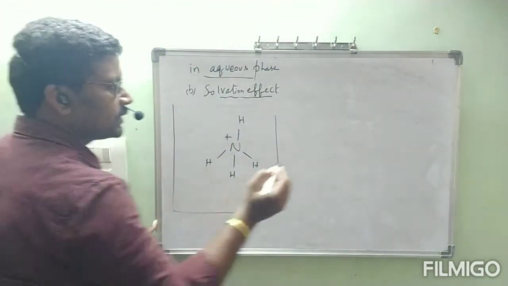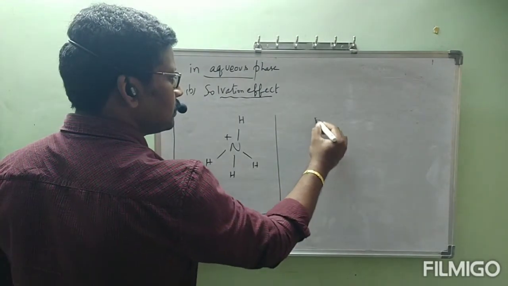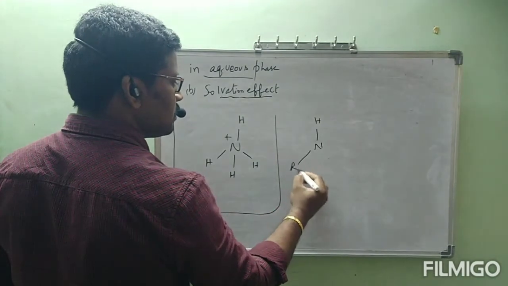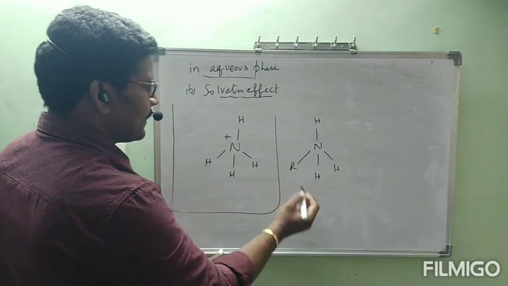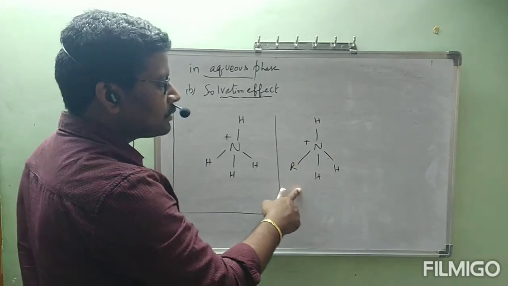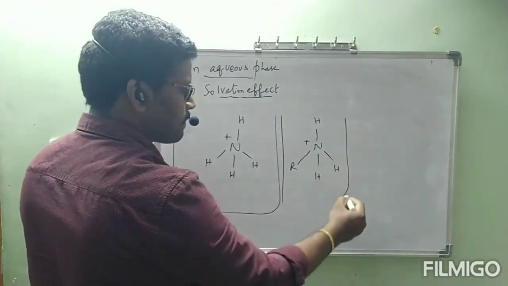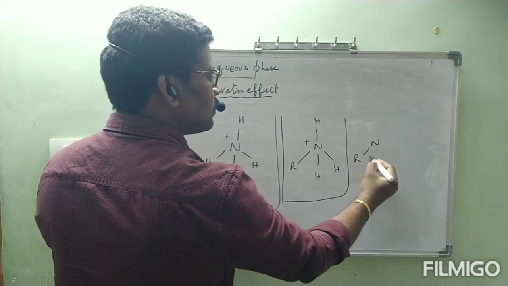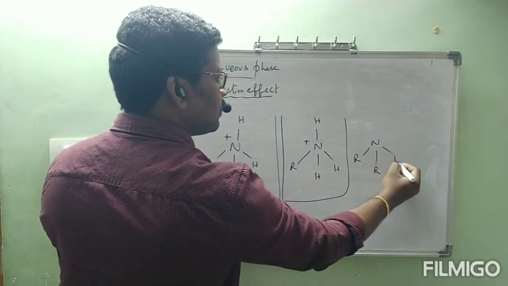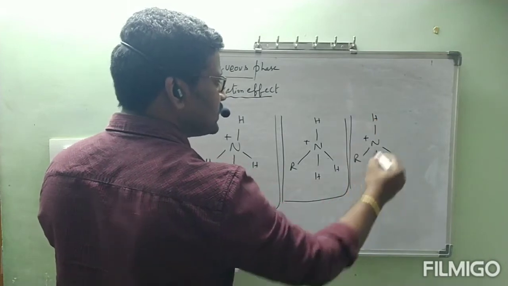Next, this is primary ammonium ion. Next, this is secondary ammonium ion.